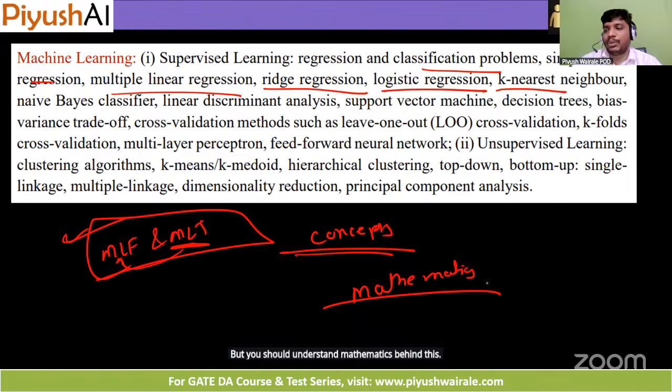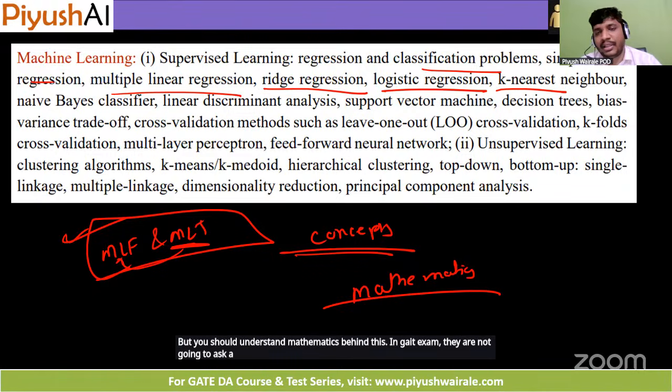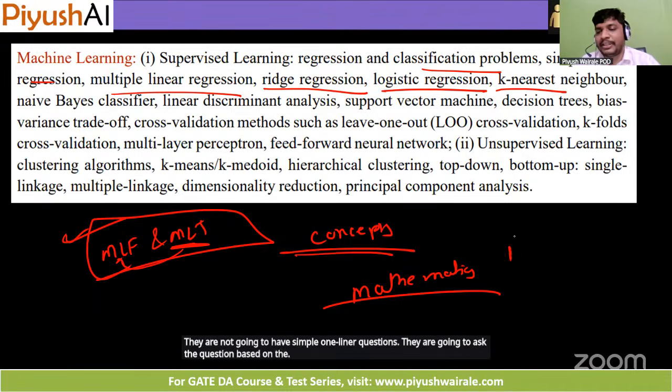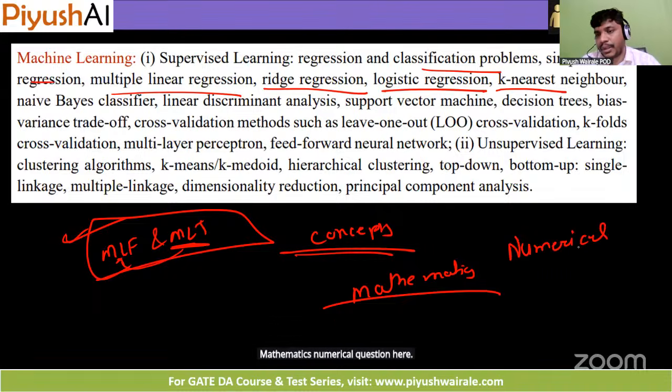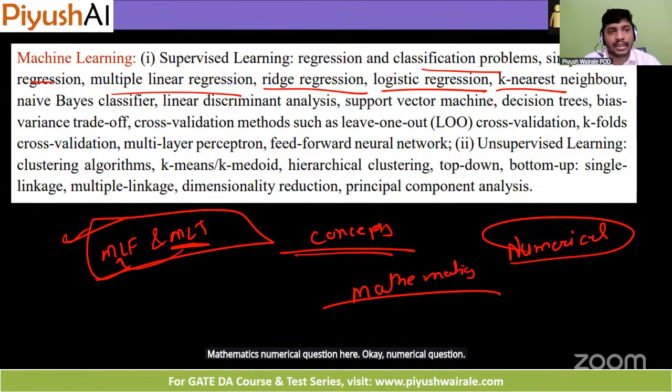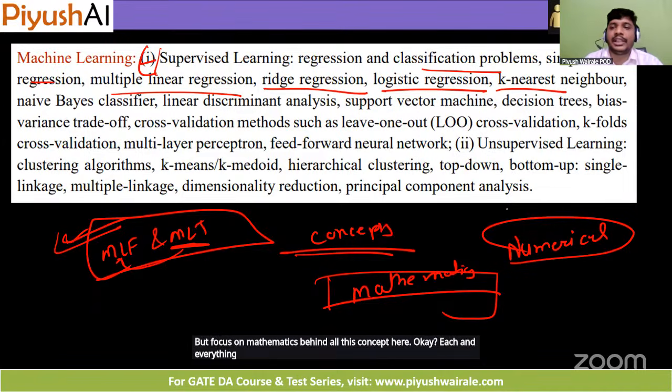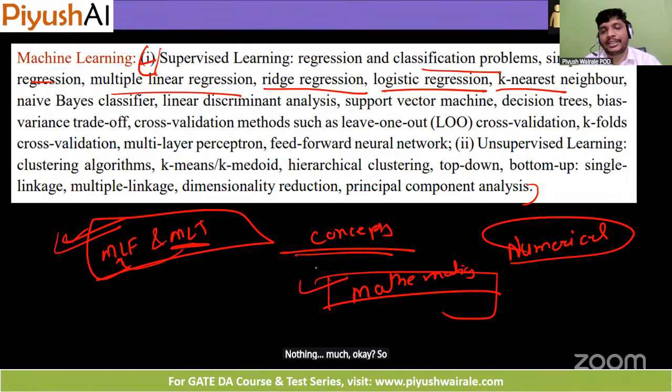In the GATE exam, they are not going to ask a descriptive question here. They are not going to ask a simple one-liner question. They are going to ask questions based on mathematics, numerical questions. So focus on the mathematics behind each concept. You don't need to understand the practical application here, but anyway, we have covered it. Each and everything in machine learning and AI is pure mathematics, nothing much. So understand the concept plus mathematics, and that will cover your machine learning and AI.